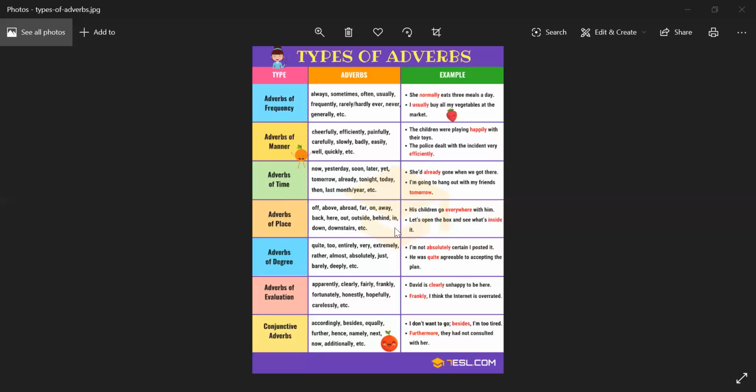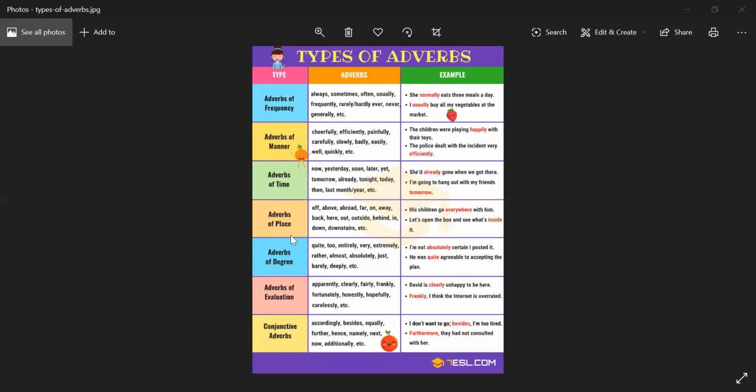It answers the question where. His children go with him. Now let's ask the question. Where do the children go with him? They go everywhere with him, or they go outside with him. Let's open the box and see what's inside it. Inside is adverb of place.